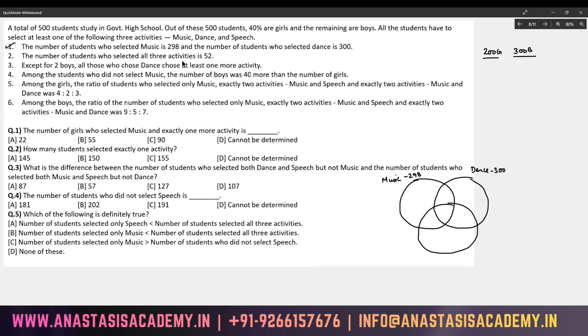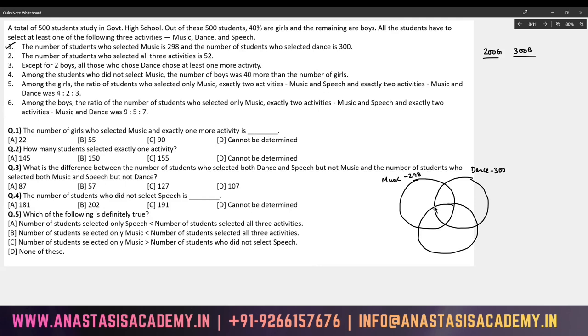The number of students who selected all three activities is 52. This region here is 52. Now I just want to check the questions. There is just one question that concerns girls, so I don't really have to record girls and boys separately. But let me see, among the girls, among the boys, no, I do.